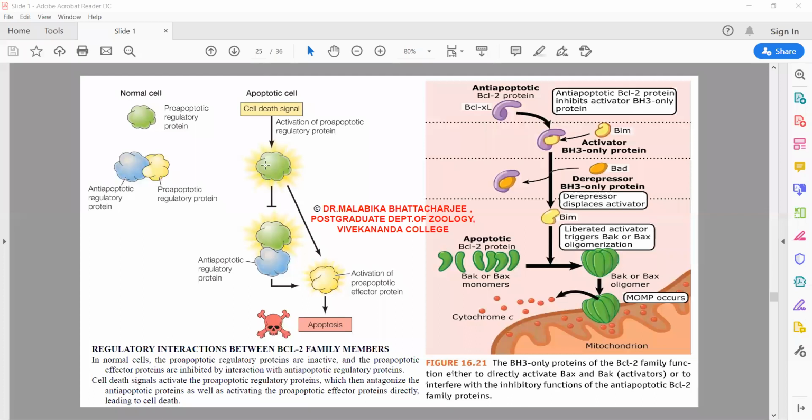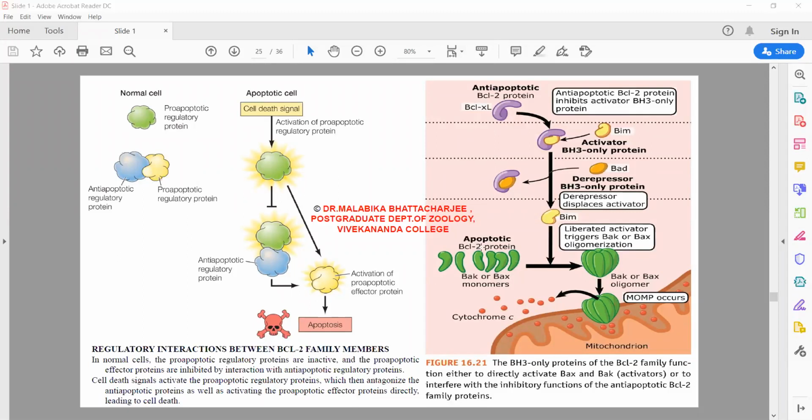Once the cellular death signal is perceived and they are activated, what do they do? By their BH3 domain, they interact with the pro-survival member. As we have given names, if BID is activated, BID now interacts by its BH3 domain with the BCL2 protein. As a result of this interaction, BAX is automatically free. BAX is normally present as monomers. So when BAX is free, we get monomers of free BAX.